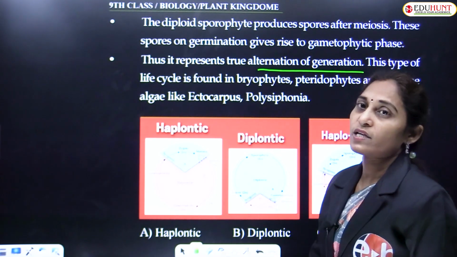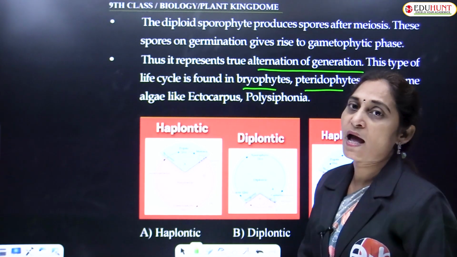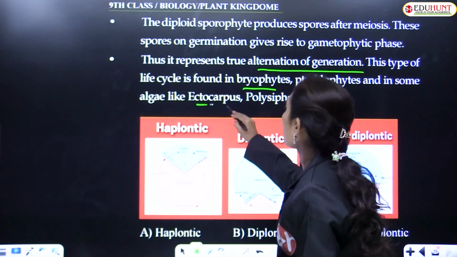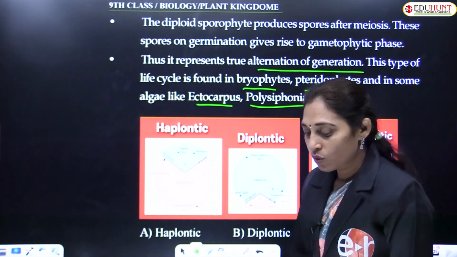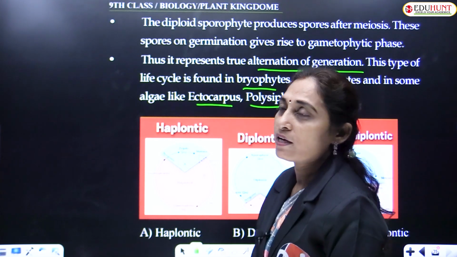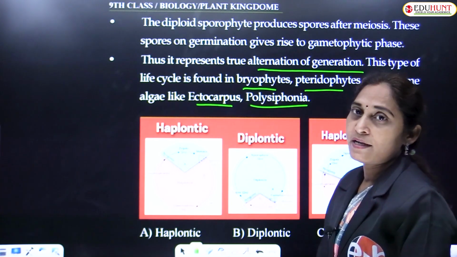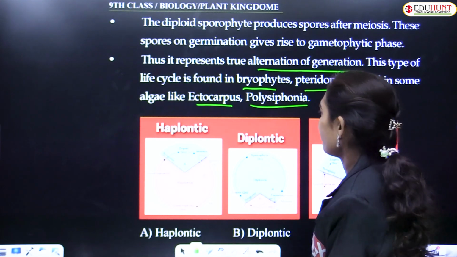This type of life cycle is found in bryophytes, pteridophytes, and in some algae like Ectocarpus and Polysiphonia. Ectocarpus belongs to brown algae, Phaeophyceae, and Polysiphonia is a red algal member, that is Rhodophycean member.